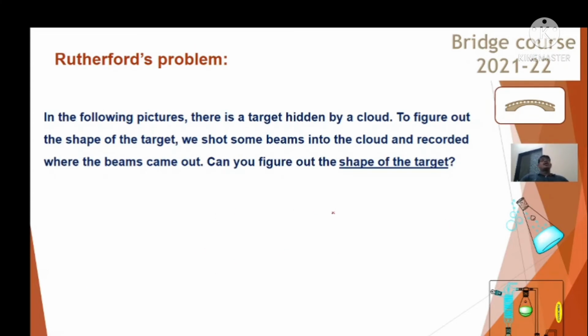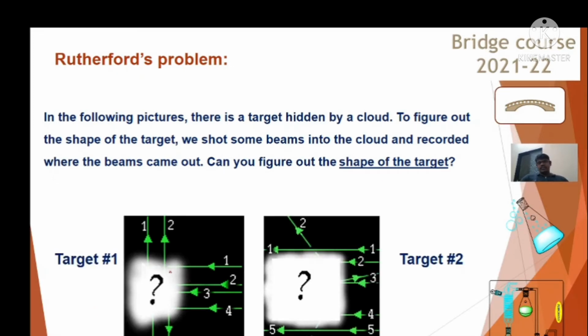These are the postulates. What the problem of the Rutherford model is, is shown in these diagrams, where suppose we have a particular thing behind the cloud. This white is nothing but the cloud, and behind this we are passing the alpha particle, and they may get deflected like this, and like this. So this is the problem, and in the gold foil experiment we can't see any 90-degree deflection. We have seen the deflection shown in this target.